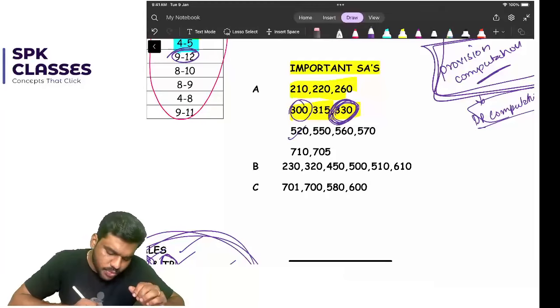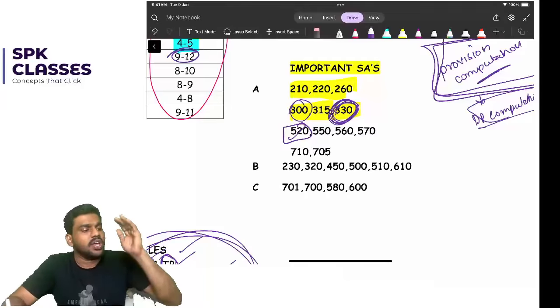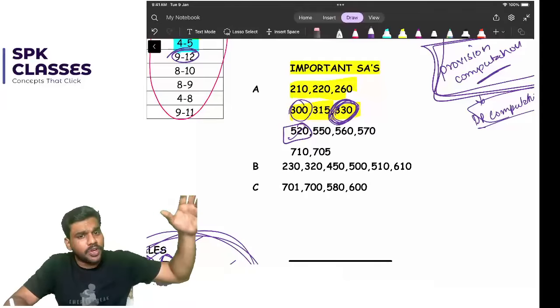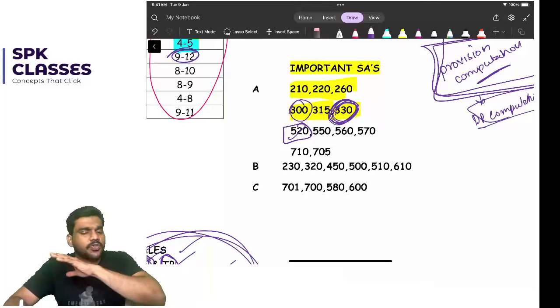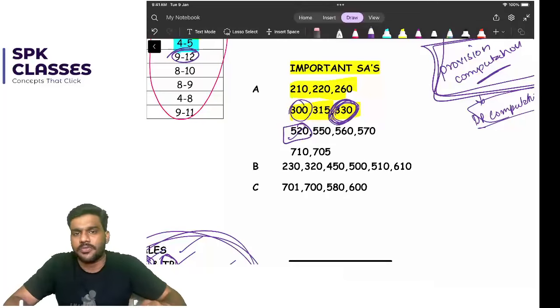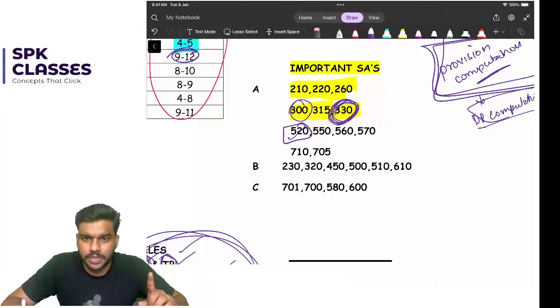Okay, then 520, analytical procedure. They have not even asked any question from SA 520 since May 24. From May 24 till the latest September 25 exam, for the last 5 attempts, they have not asked a single question from SA 520. So please make sure you are comfortable with SA 520 analytical procedure. Okay, only hardly they can ask few questions.